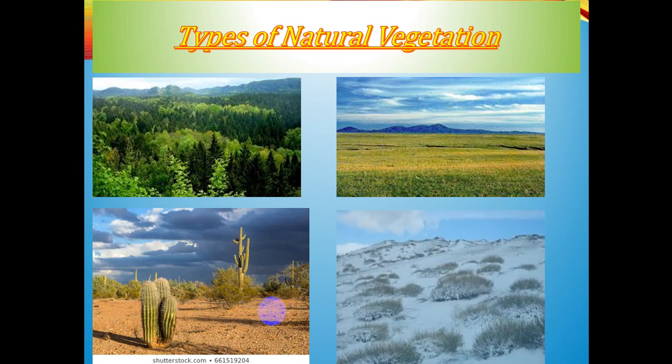And the next one we can see the frozen soil. These are the tufts of grasses. During the short summer season, the mosses and the lichens get their existence, and that is the third category, coming under the category of the tundra vegetation.